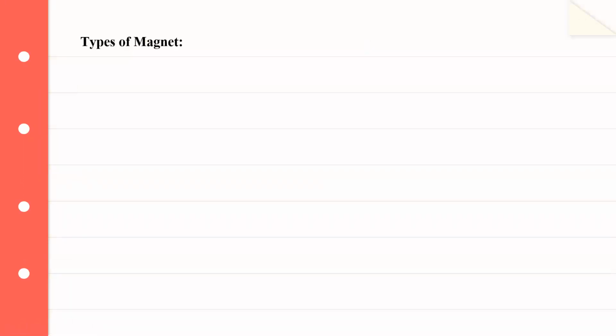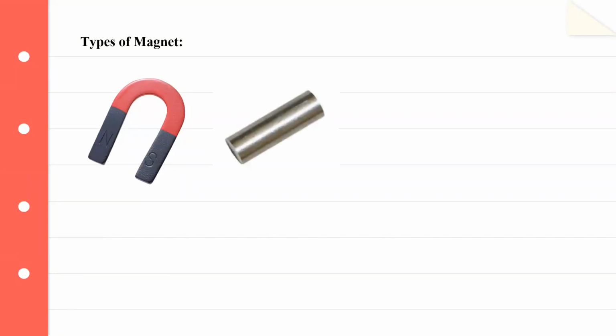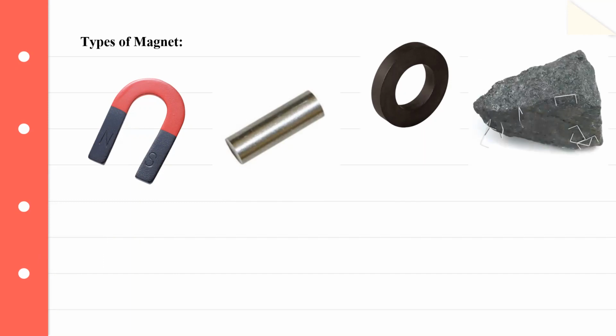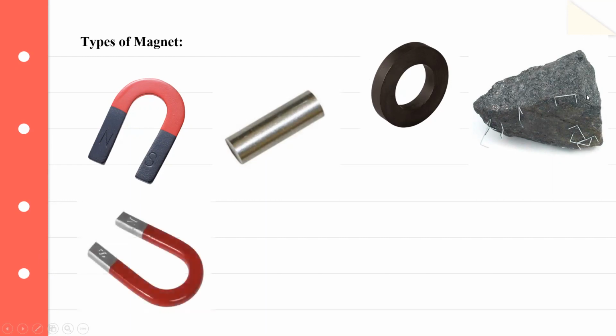Now let's move on to the types of magnets. Can you tell me what this is? This is a U-shaped magnet. What about this? This is a cylindrical magnet. And this is a ring magnet. Okay, so there is a difference here. This is a natural magnet and these are artificial magnets. As you see, this is in the required or desired shape and size, but this one is a pure stone, right? So this is called the lodestone and it is a magnet.